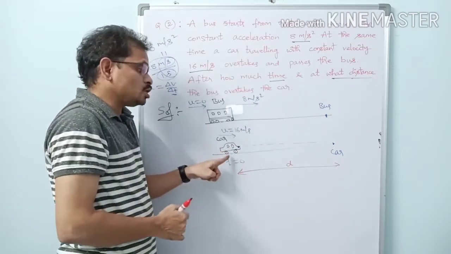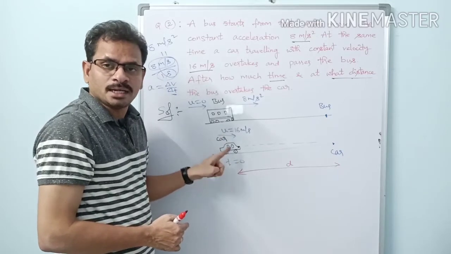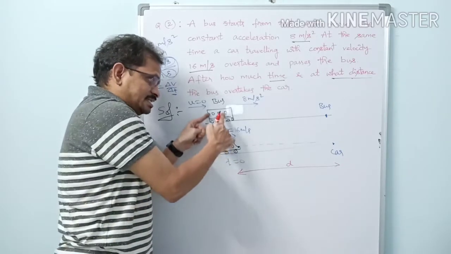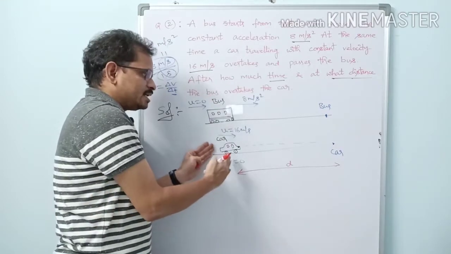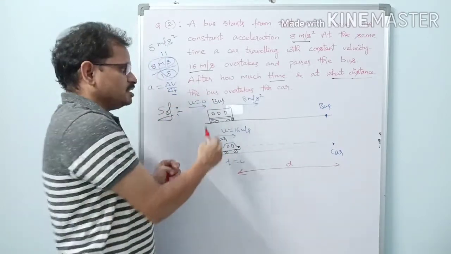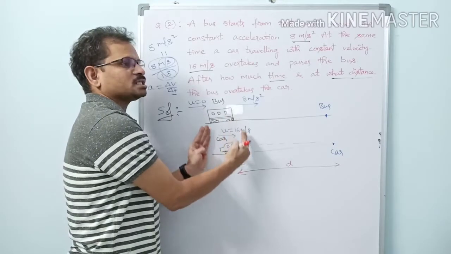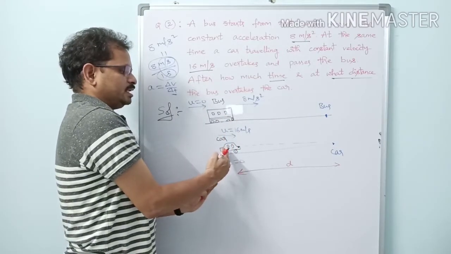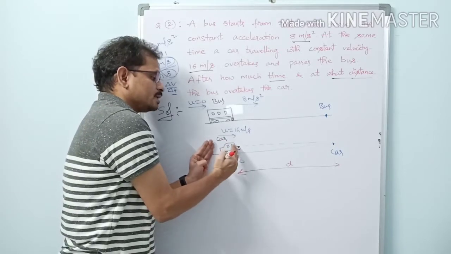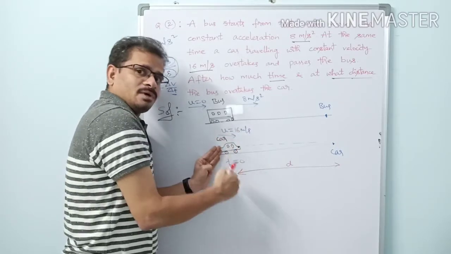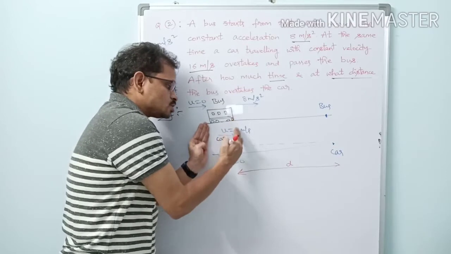Starting means, sir, this car is not starting from rest. Don't tell like that. Here this is our starting point. The car is coming from behind. It's okay, but our problem starts from the location of the bus. In our problem, the starting point of the car is also here only.